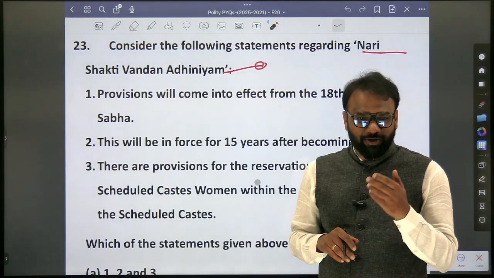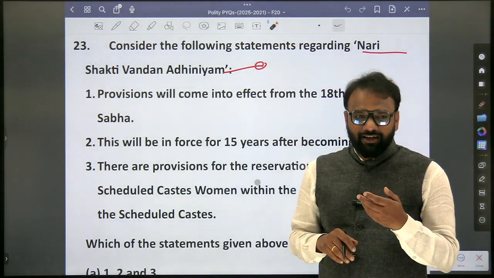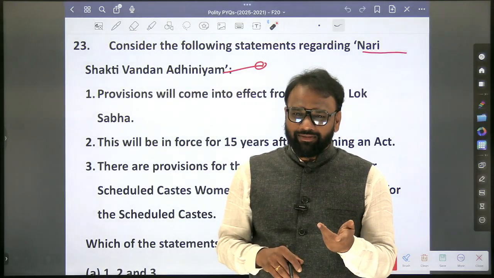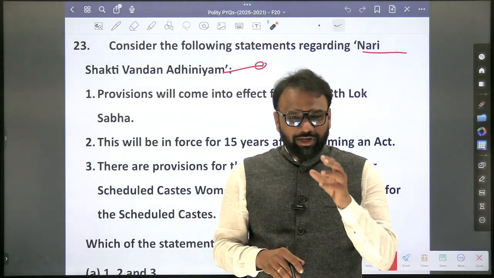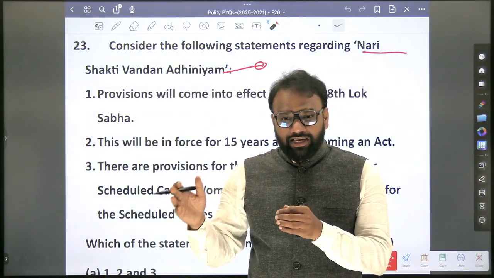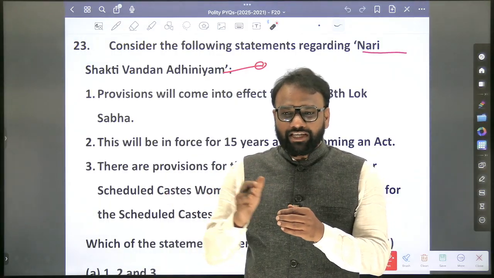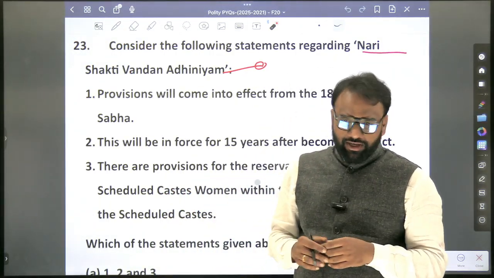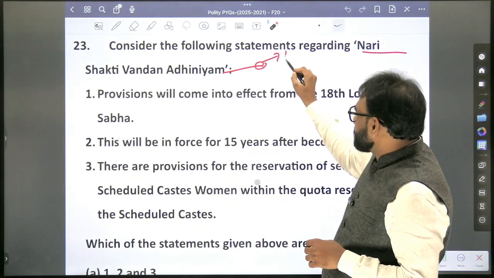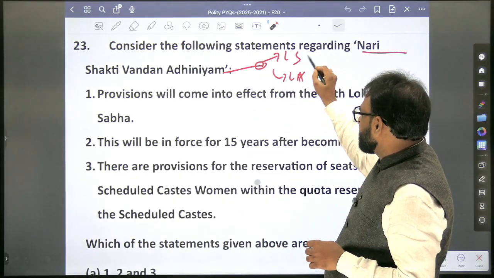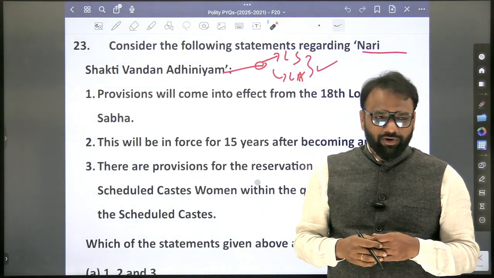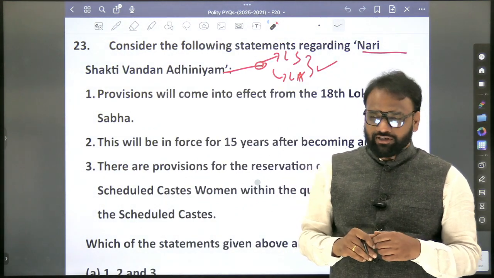Okay, very important. The question that you are supposed to ask yourself is whether the reservation extends to only Lok Sabha or also Rajya Sabha. Whether it extends only to the Parliament or also to legislatures of the states as well. When it comes to legislatures of the states, only legislative assembly or also legislative council. So here it is only Lok Sabha and legislative assemblies. It will not extend to Rajya Sabha. It will not extend to legislative councils as well.